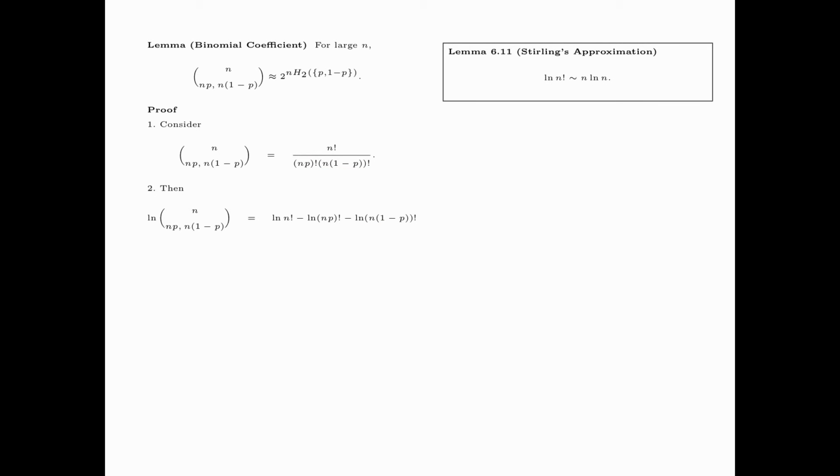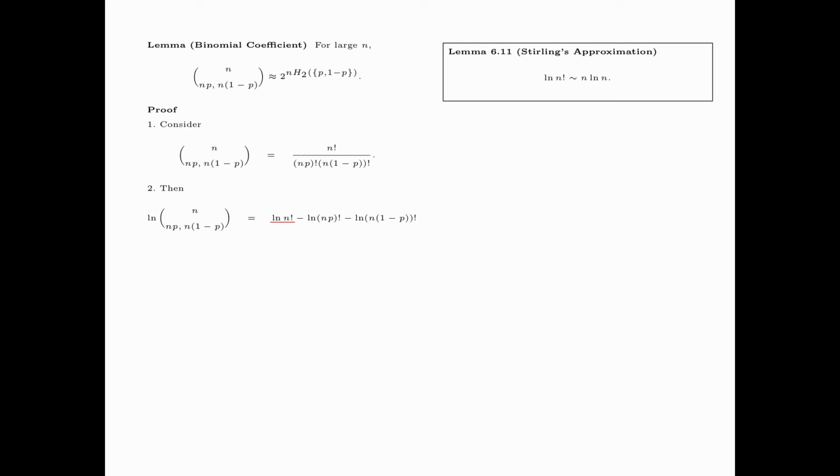For the proof, consider the binomial coefficient n choose np equals n factorial divided by np factorial times n times 1 minus p factorial. By taking the natural logarithm, we have log of n factorial minus log of np factorial minus log of n times 1 minus p factorial. We now use Stirling's approximation for each of these logarithms.